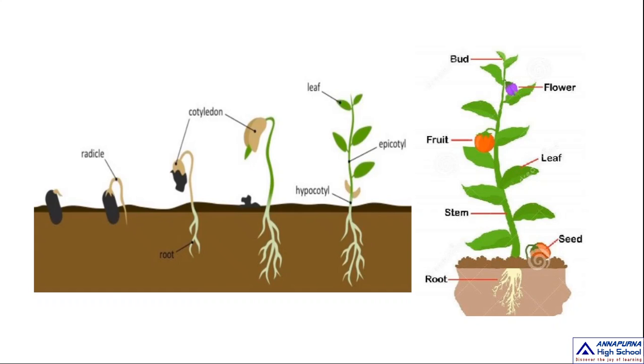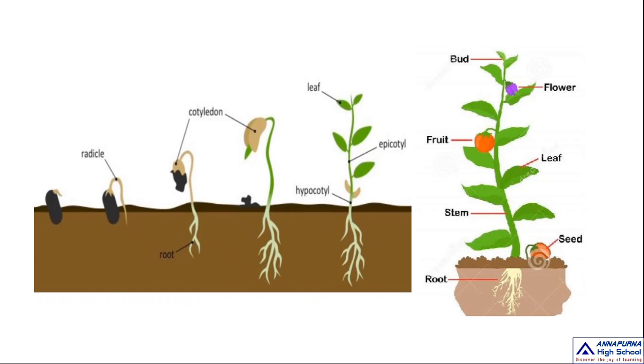Okay children, see here, this is the radicle. Radicle means root. The root comes from the radicle. See here, these are the roots. See here, these are cotyledons. Cotyledons means the 2 halves of the pulses.